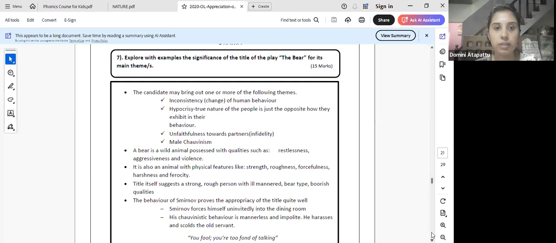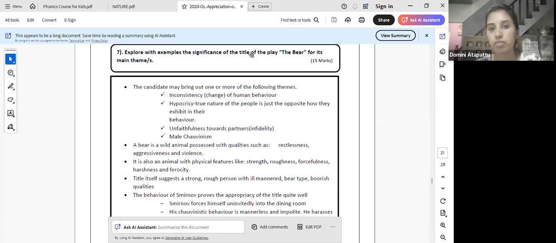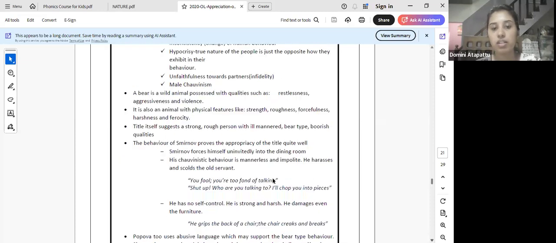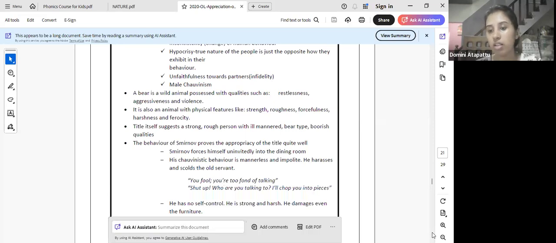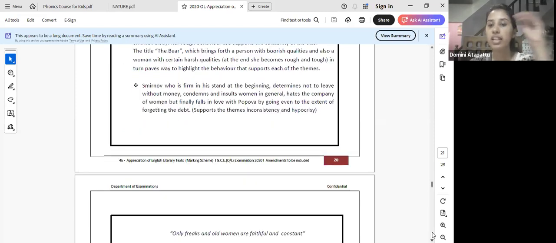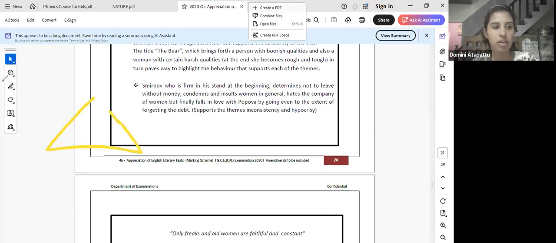Here's the Bear. Now see, significance of the title. Then you can go through these points. Some of these are mentioned in quotes. See, you can easily study. Whenever you study a text like drama or prose, make sure when you're writing, take the characters out and the themes out. Can I remember this triangle? There is always a connection between these three forces. What are those? There's always a connection between the characters, the themes, and the language. Sorry, and the techniques.